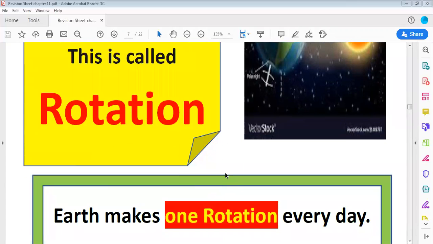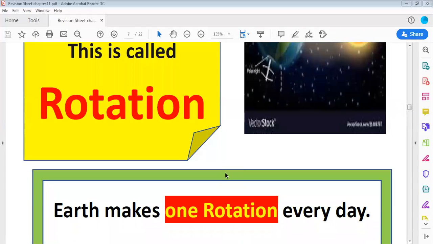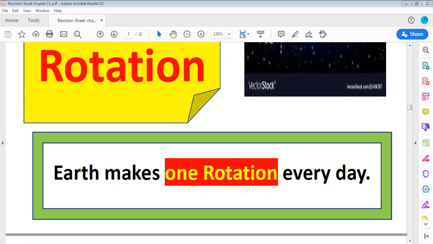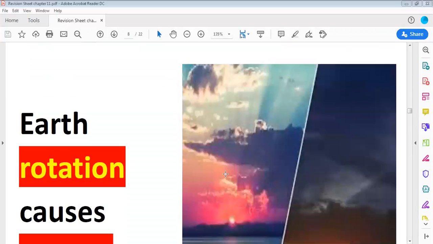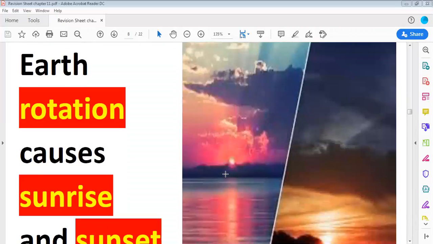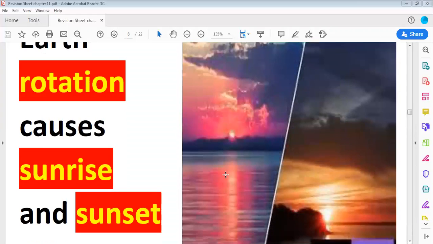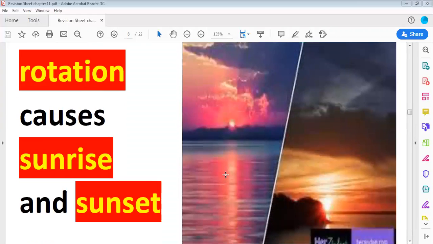And how many rotations does the earth make? The earth makes one rotation every day. Just one rotation every day. And this rotation brings day and night. Earth's rotation causes sunrise and sunset. So there is morning and there is night.